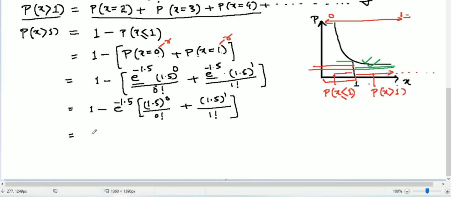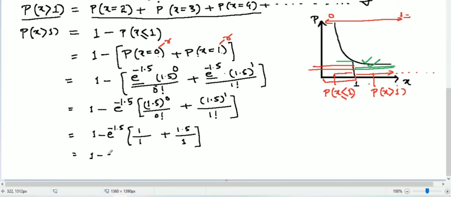Anything to the power 0 is 1, 0 factorial is 1 as well, plus 1.5 to the power 1 is 1.5 over 1 factorial is 1.